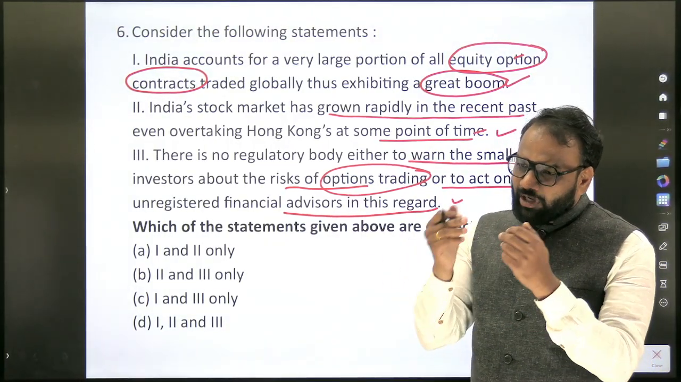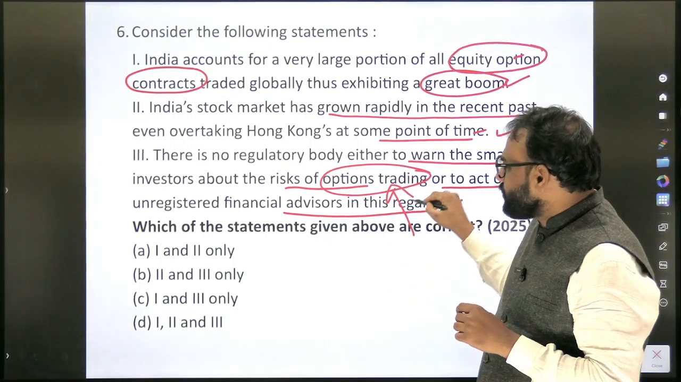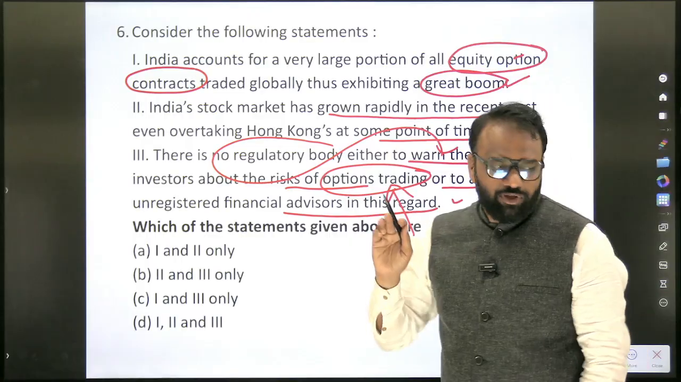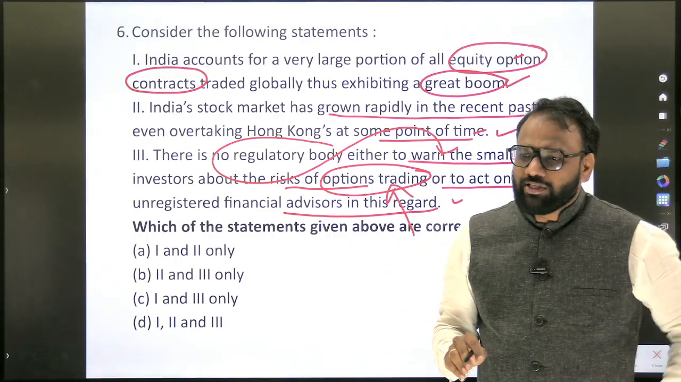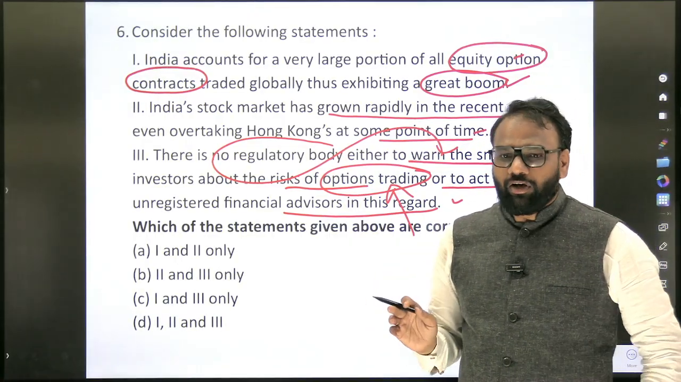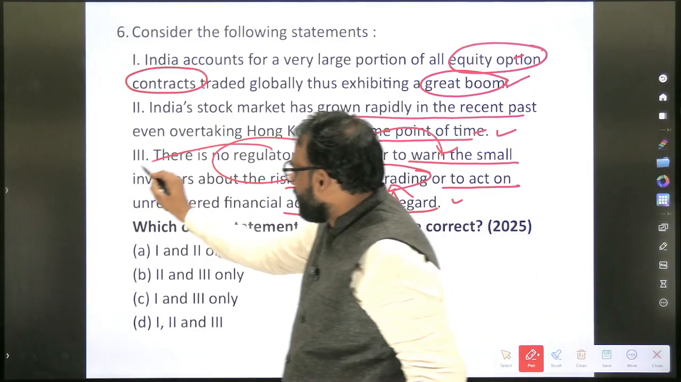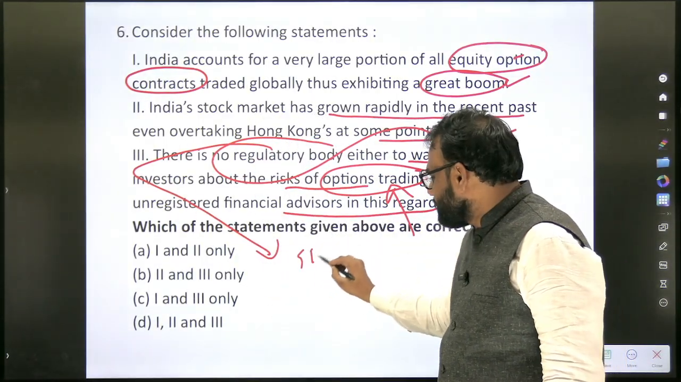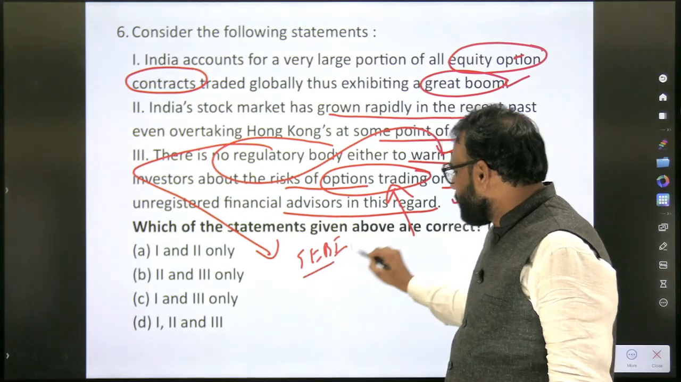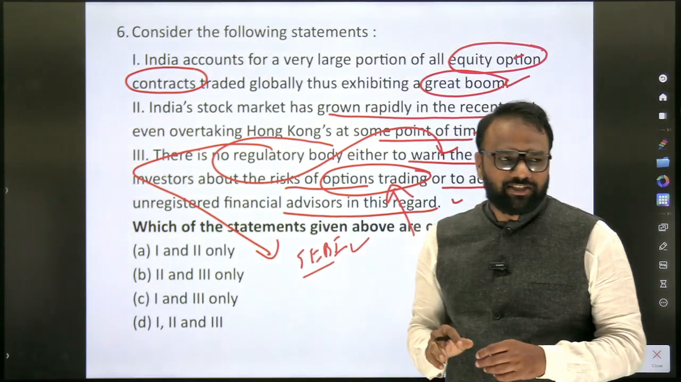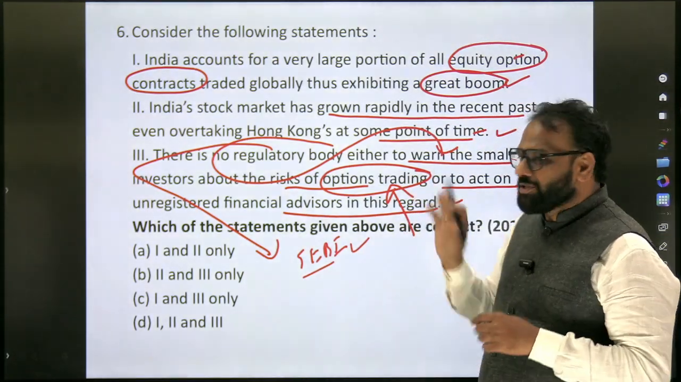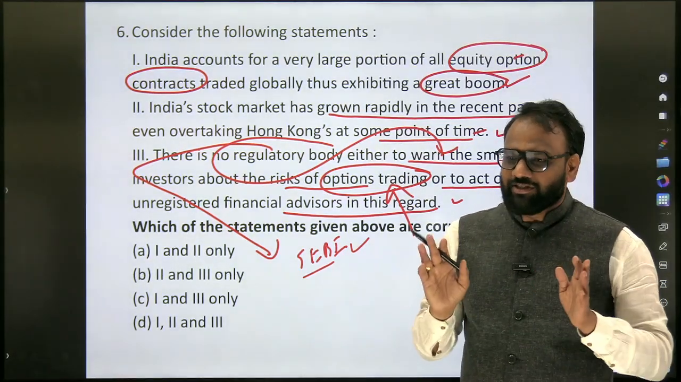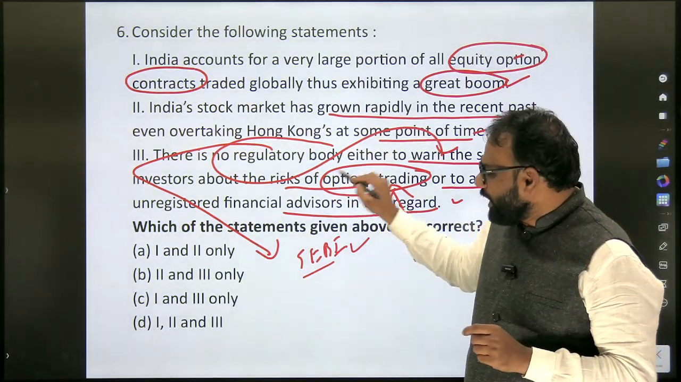Now, even if you are not aware of options trading, what we should be aware of here is there is no regulatory body to warn the small investors. So this is completely wrong. Why? Because which is the organization which regularly warns? Yes, SEBI. This is very important. The Securities and Exchange Board of India warns the retail investors not to invest in options trading, because 90% of the people who have invested will face losses. So this is the key point to eliminate.